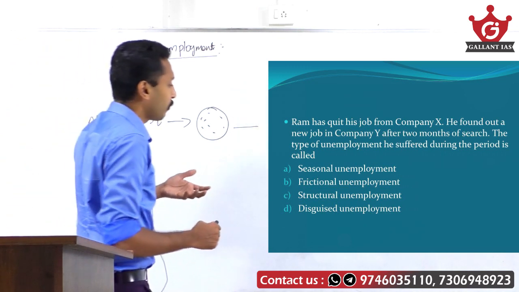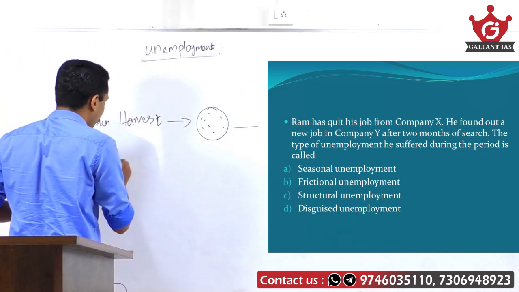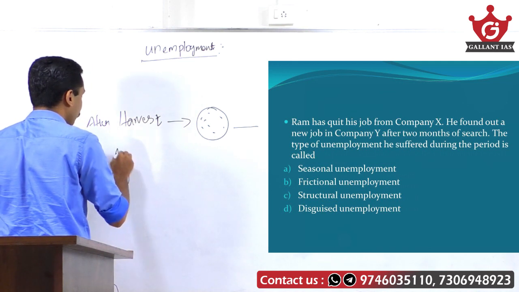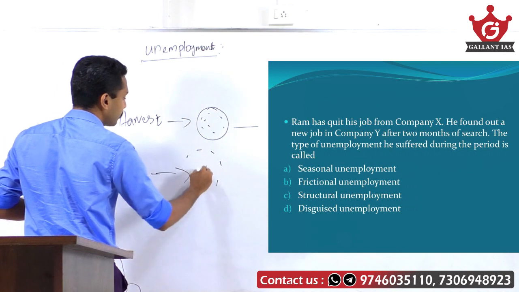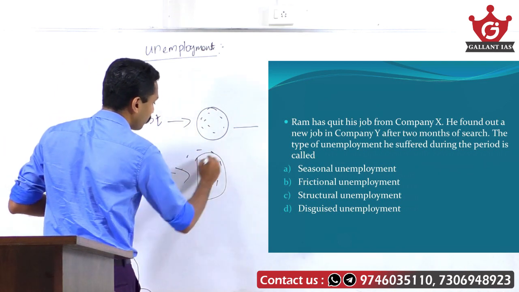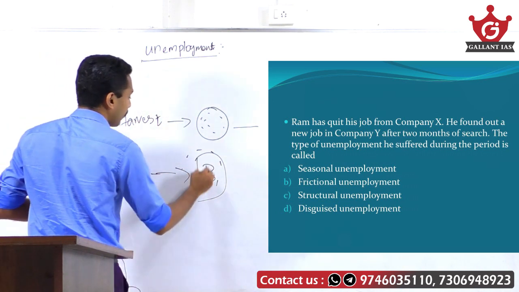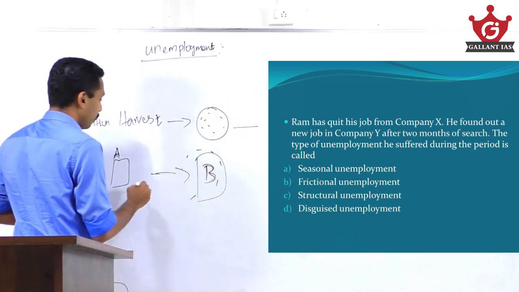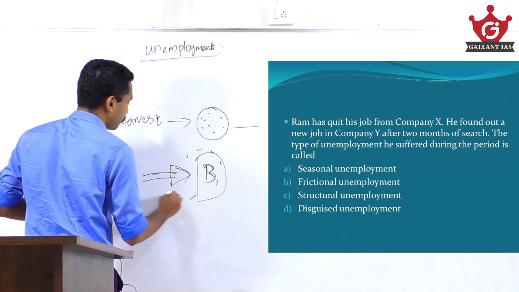Then frictional unemployment. It is a situation when one person quits a job in one company and is searching for jobs in another company, and he gets a job after 2 months in another company. So he quit from company A and he got a job in company B, but after searching for a specified time period.